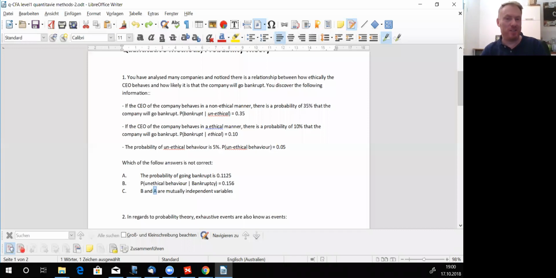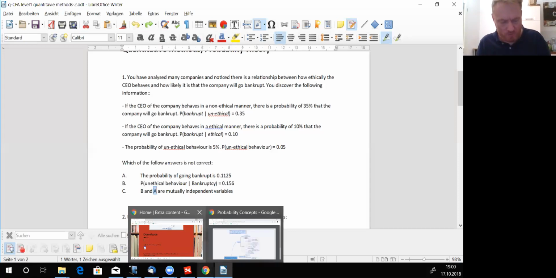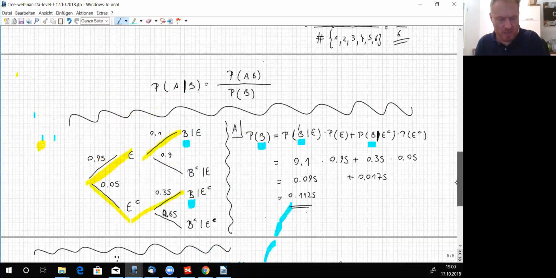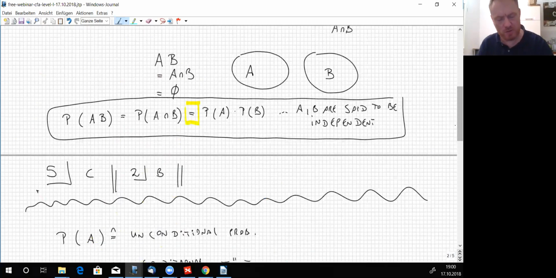So this is the right answer, if you know what I mean, because I asked for which of the following answers is not correct, right? So one is C. Answer C is the right answer. One is C, and then 2, 3, and 4.